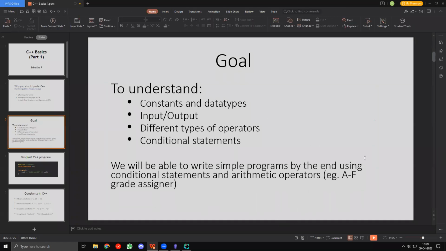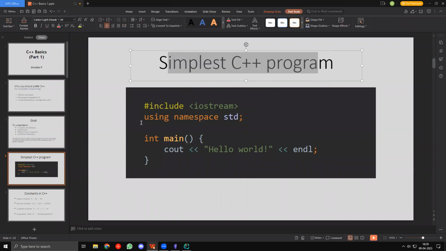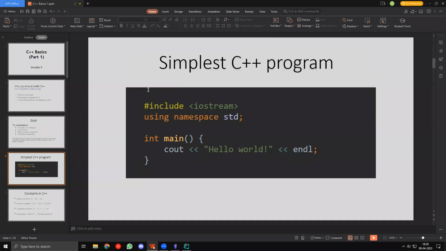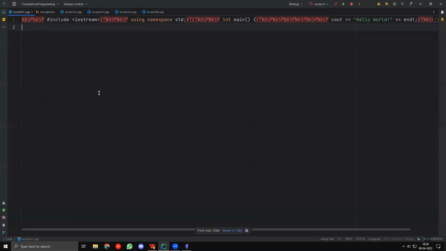Also, whenever I ask something, please let me know with a +1 if positive or -1 if negative, depending on your answer. Okay, I guess we can move on then. The first thing we are going to be looking at is the simplest C++ program. This is just the program that everyone first writes. We'll not be discussing a lot of this; we'll be discussing it in the next class. But we'll be looking at the main part.